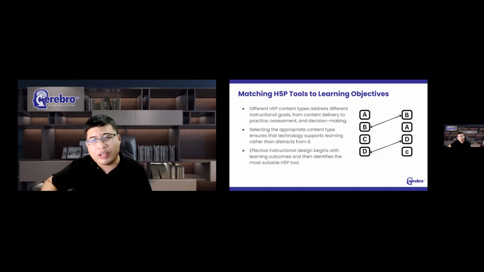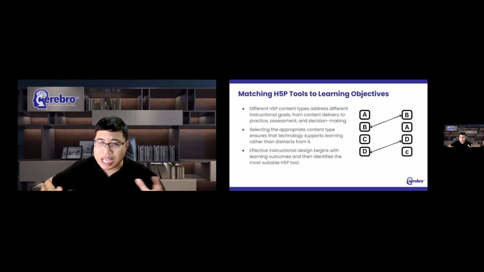And what if your objective involves decision making? Maybe you're teaching nursing students how to prioritize patient care. Maybe you're teaching future educators how to respond to classroom situations. Maybe you're teaching business students to handle customer concerns. And in those situations, a branching scenario might provide the most authentic learning experience.